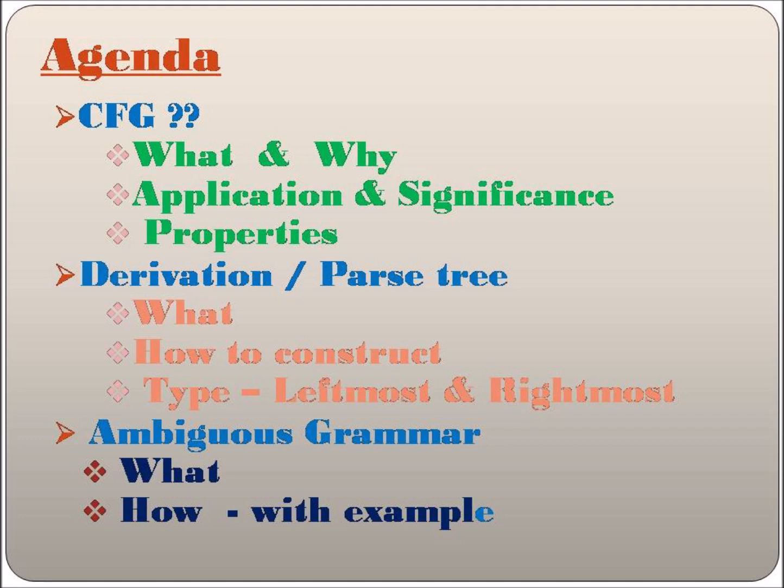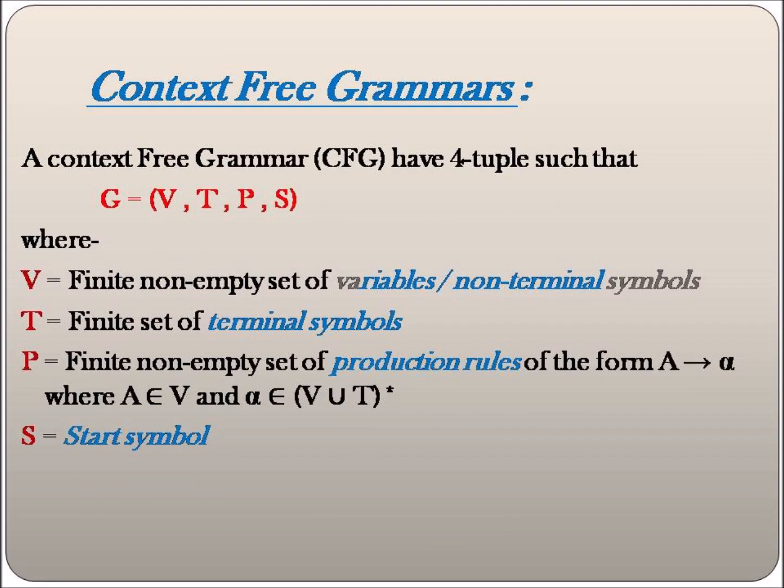So let's try to understand context-free grammar. Our context-free grammar, generally known as CFG, has a four tuple, say G is equal to (V, T, P, S), where V is nothing but a finite non-empty set of variables, or we can say non-terminal symbols.